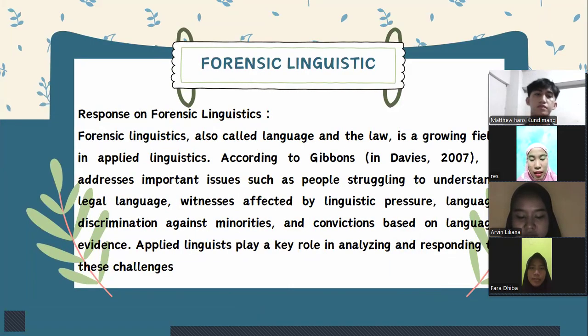Next, responses to forensic linguistics. Forensic linguistics, also called language and law, is a growing field in applied linguistics. According to Gibbons in Davis, 2007, it addressed important issues such as people struggling to understand legal language, witnesses affected by linguistic pressure, language discrimination against minorities, and conviction based on language evidence. Applied linguistics plays a key role in analyzing and responding to these challenges.